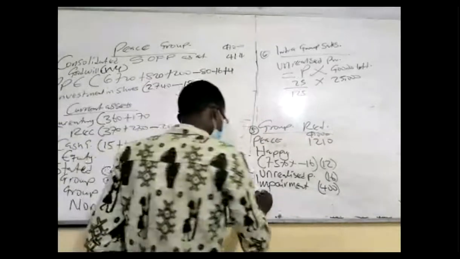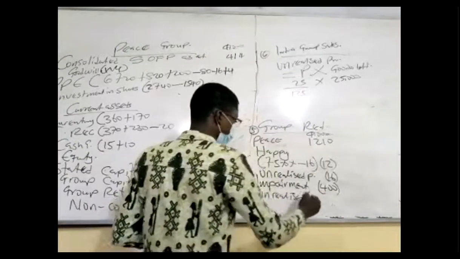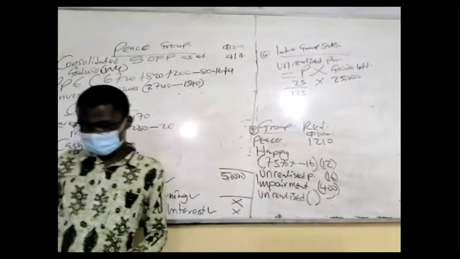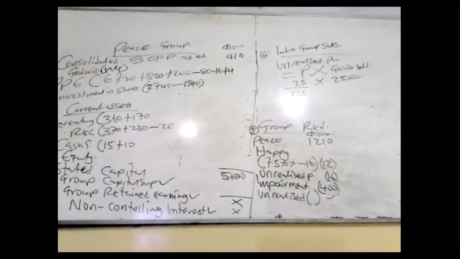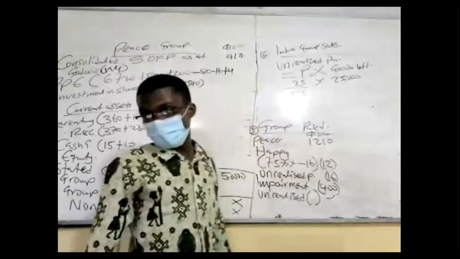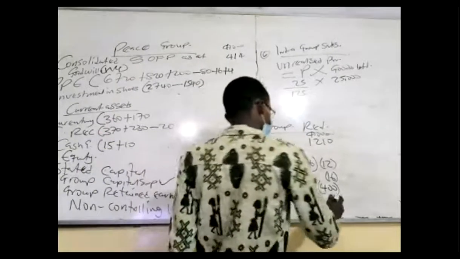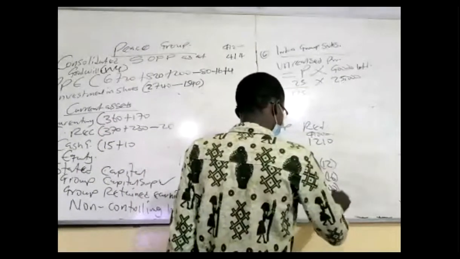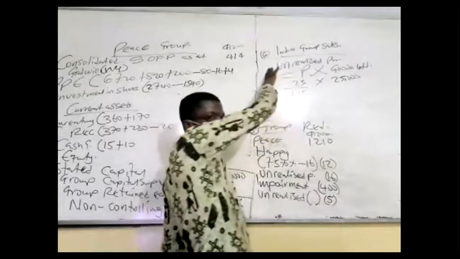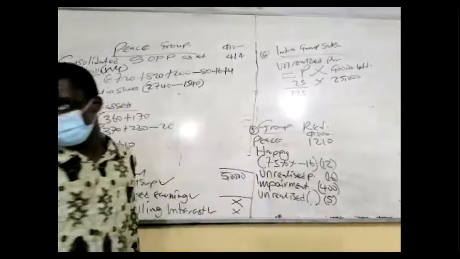So in short, I write the unrealized profit. If you can do the workings, you open the bracket and do them without showing additional workings up there. Okay, so that is the unrealized profit. 25 over 125 times 25,000 will give us 5,000. So that will be 5. So unrealized profit 5. We are subtracting. If you can do this, there's no need for working 6.